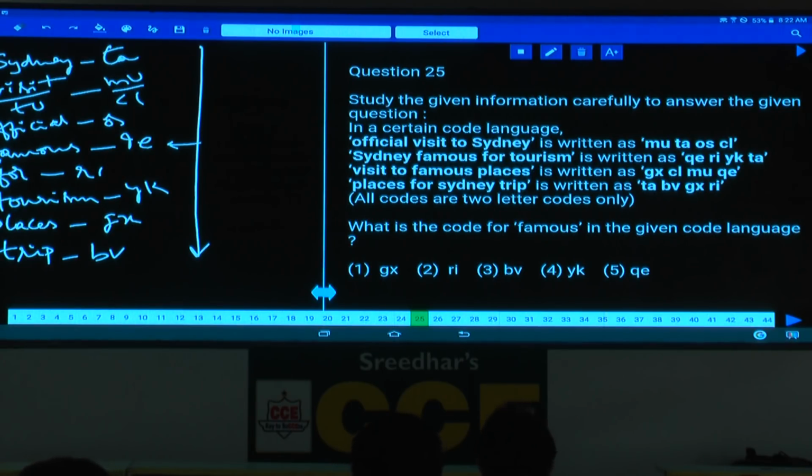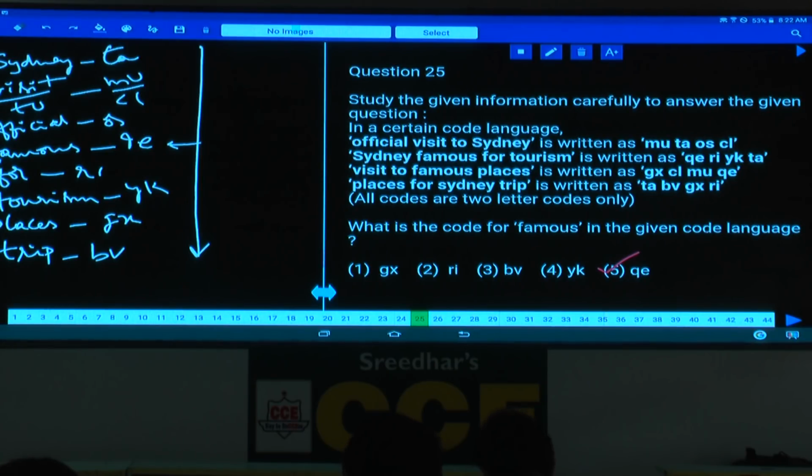Then question number 25. What is the code for famous in the given code language? The code for famous here is QE. QE, that is choice 5. Now this is about question numbers 21 to 25. Done? Then after this 26 to 30.